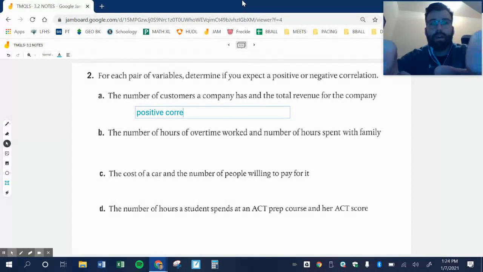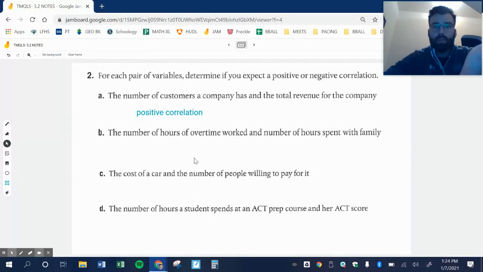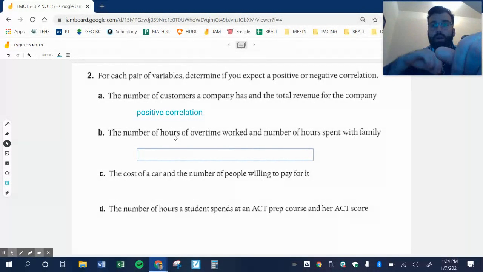So positive correlation. The number of hours of overtime worked and the number of hours spent with my family. If I work more overtime hours, the less time I'm going to be able to spend with my family. This would be considered a negative correlation.